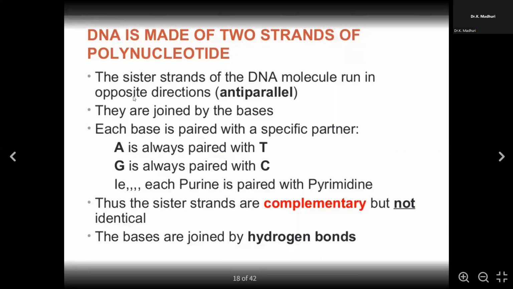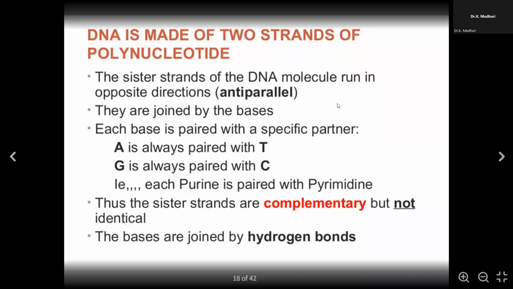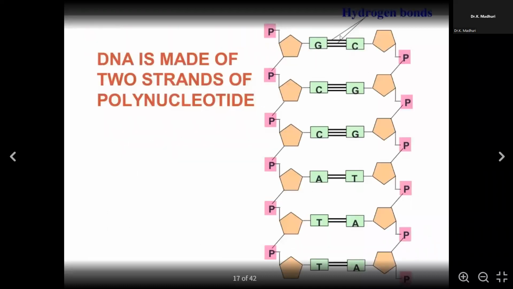If in one strand it is A, the second strand will be T. And in the first strand, if it is G, the second strand will be C. In the parent strand, if it is C, then the complement will be G. As we are saying, the strands are anti-parallel to each other, and they are bonded by hydrogen bonds.